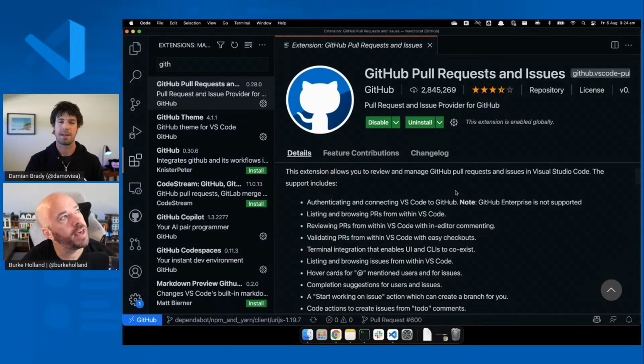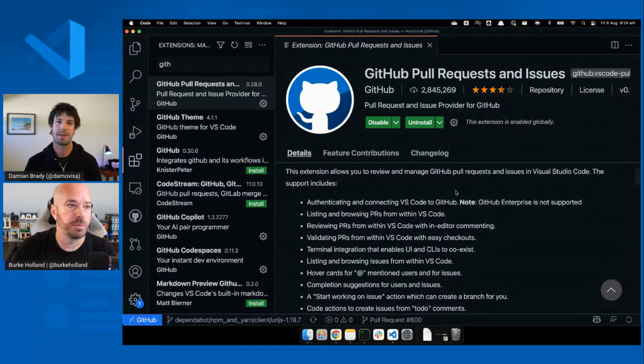We refer to that as the inner loop. That's just the terminology that we use here at Microsoft. When you're developing, you have this inner loop, which is when you're inside of VS Code. And if you have to leave VS Code, that's the outer loop. What we try to do is bring everything into the inner loop so that you don't have to leave, which in theory makes you more productive.